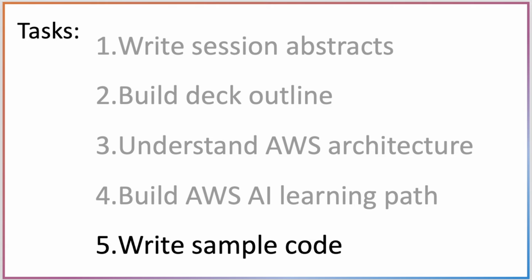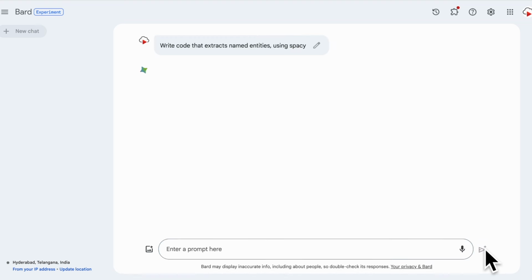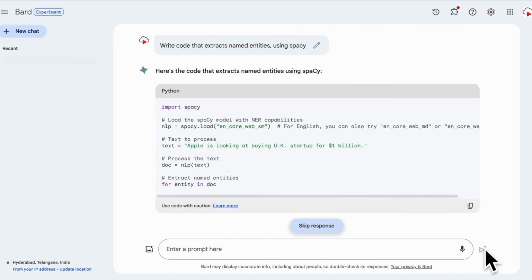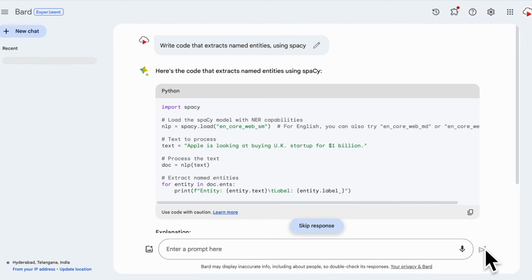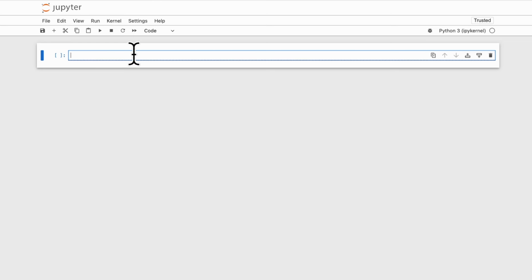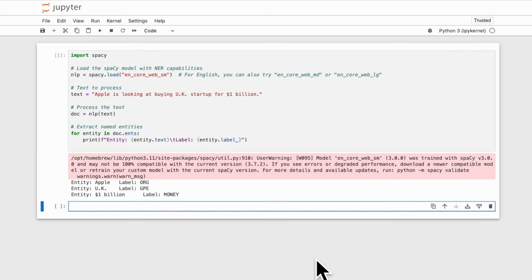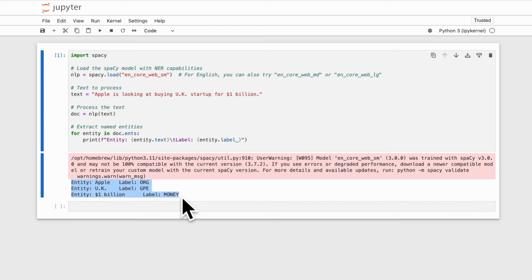As an architect, you write code to experiment with an idea. Let's try Bard's code generator. I want a program that prints named entities using a package called Spacy. Bard recognized that Spacy is a Python package and provided the code written in Python. Since this was a simple use case, the code worked without any issues. I also tried to generate a couple more complex codes, and although they did not work out of the box, fixing the code took a lot less time than having to write code from scratch.